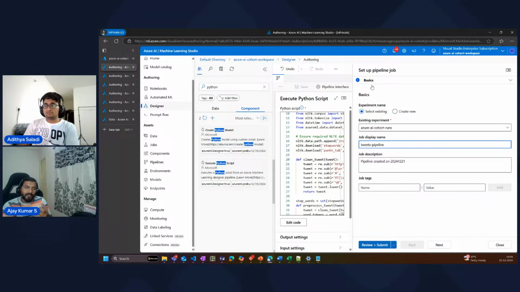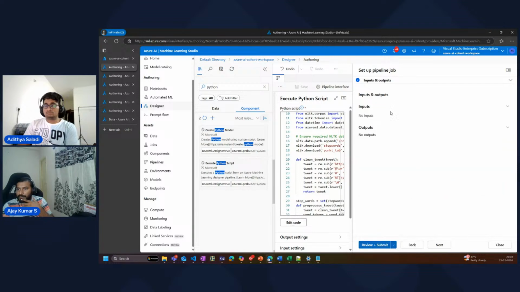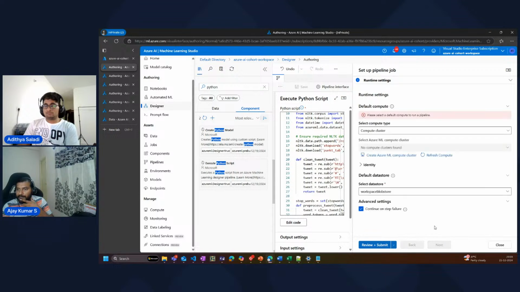So every time you run this, it will have a different job name. I'll show you some other job names as well. You can give some job tags, you can filter out, and then I'm going to the next step, right? As a part of the next step, there are inputs and outputs. I'm not providing anything. In the next step, there is a runtime setting.